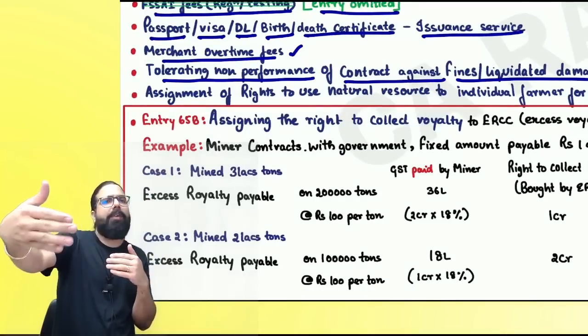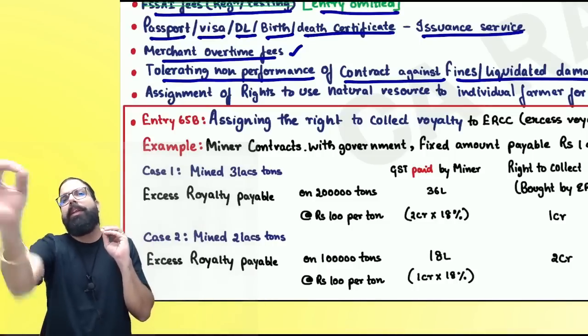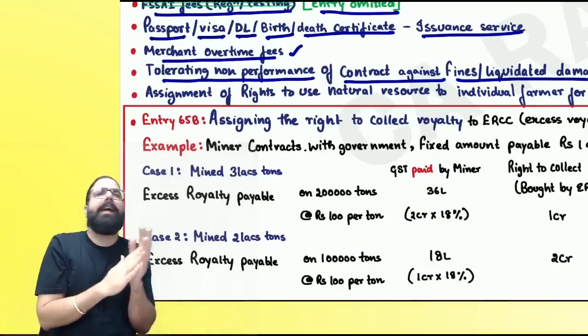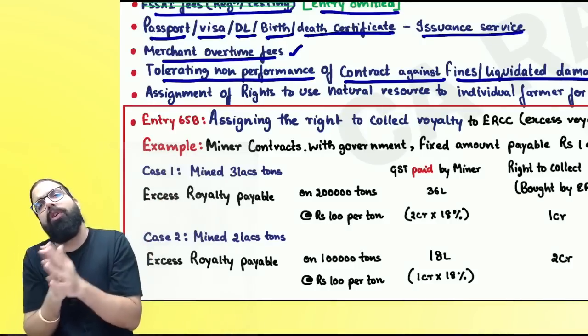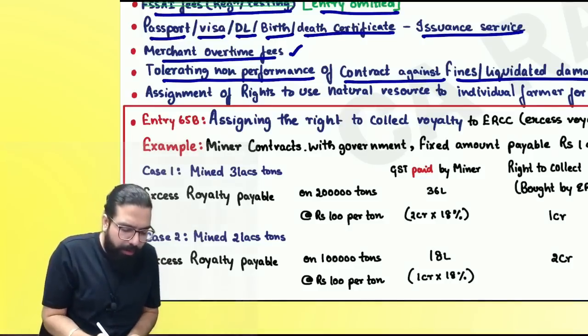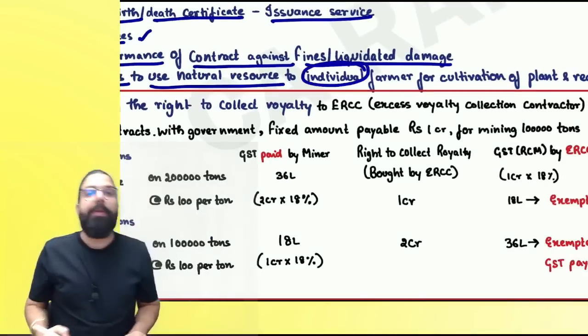If the government had a contract with you and told you that if you don't do this, then you have to pay this much fine to me, then whenever you pay that amount to the government, that service of the government is also exempted. The last one over here: assignment of right to use natural resources, whenever it is given to whom?